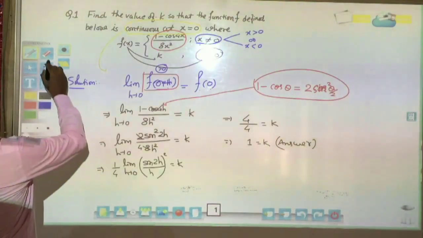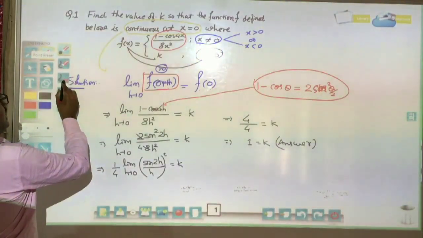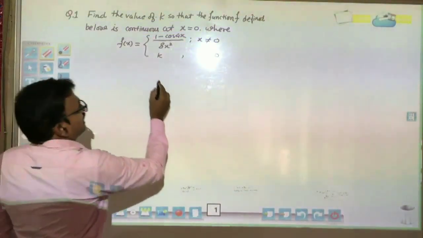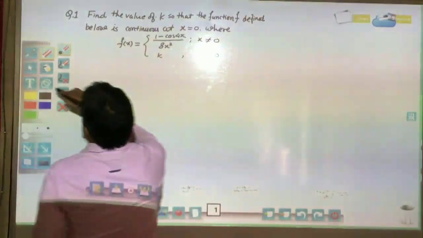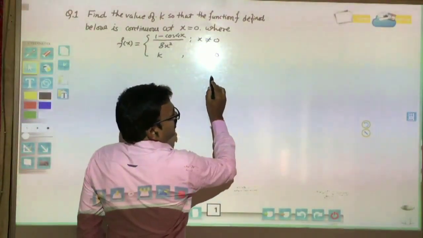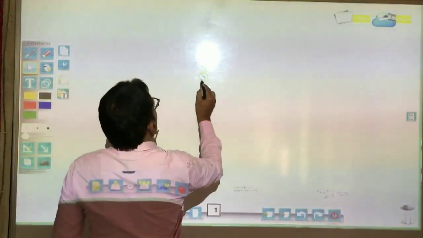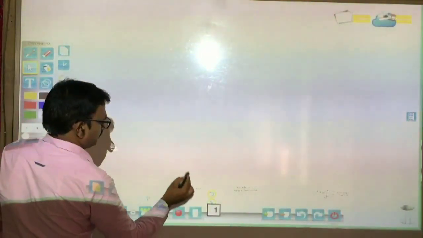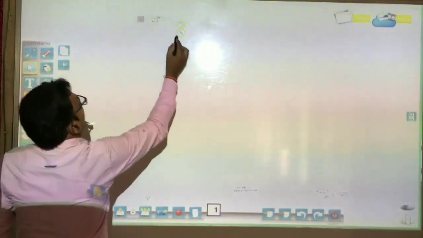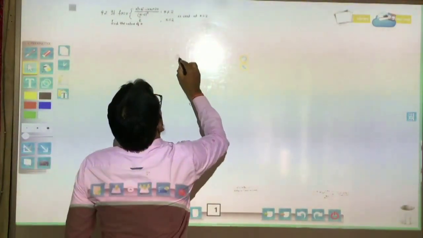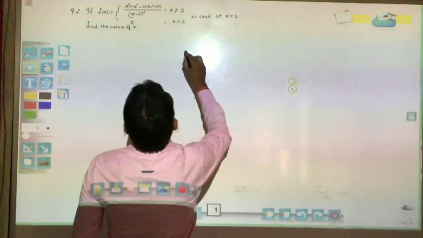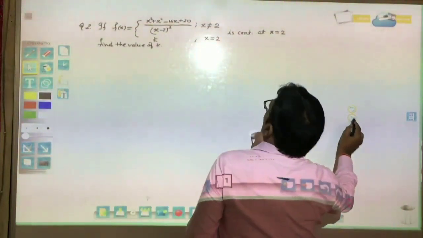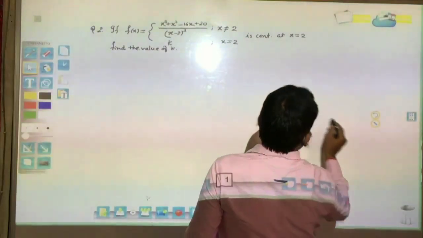Now we will see our next question. This type of question is also very important, and it is also a question which is asked in your board examination.